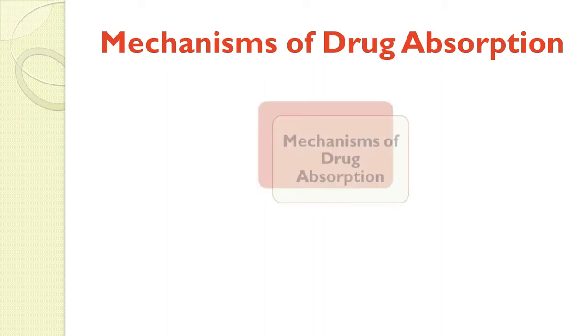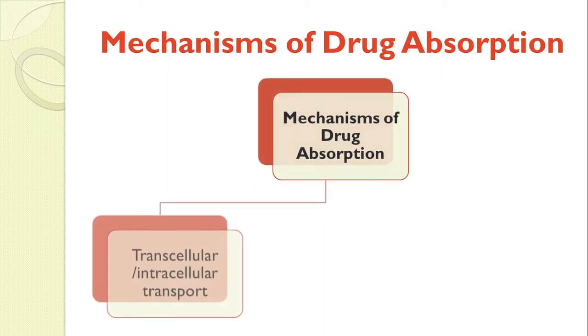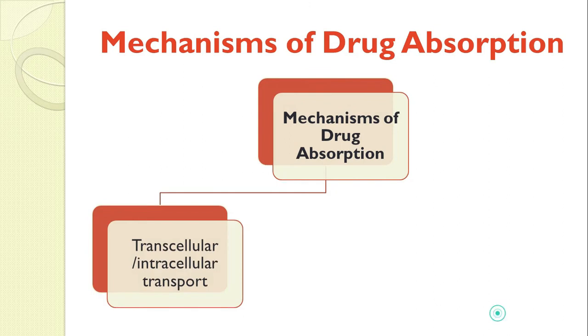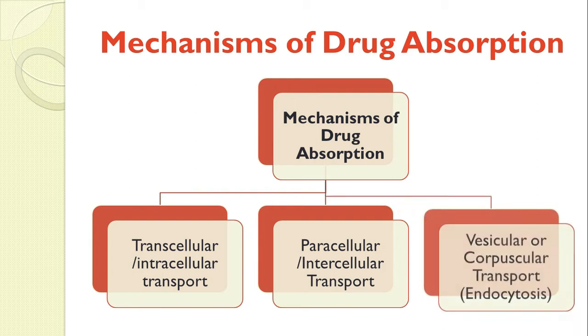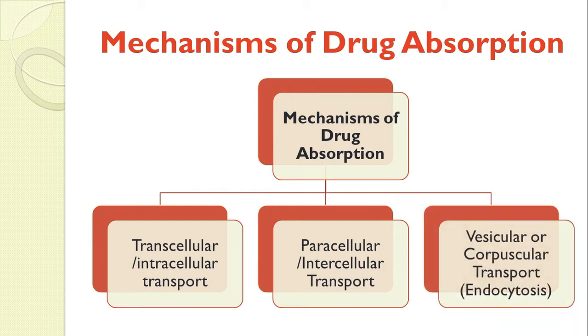Mechanisms of absorption. Generally, absorption mechanisms are categorized into three groups. The first one is transcellular, also called intracellular transport. The second one is paracellular, also called intercellular transport. And the third one is vesicular, also called corpuscular transport, or another name, endocytosis. These are the three basic classes of mechanism.